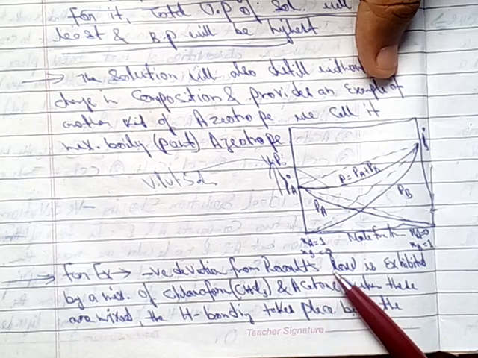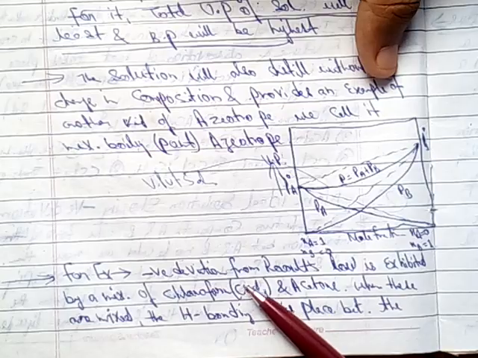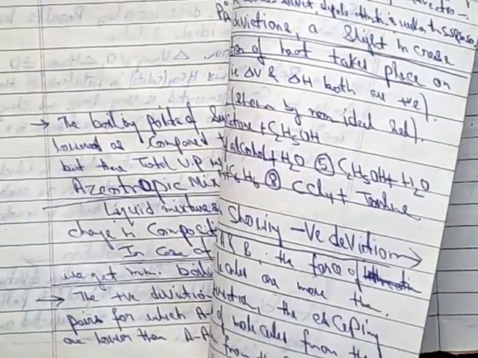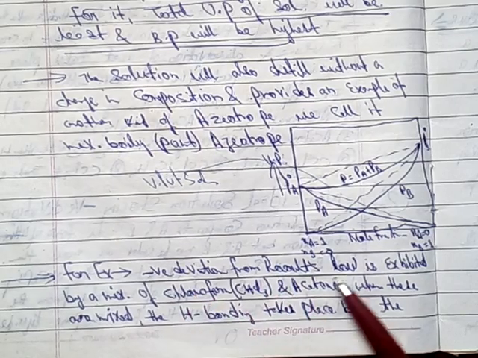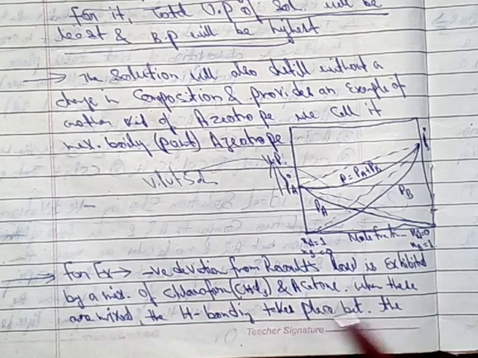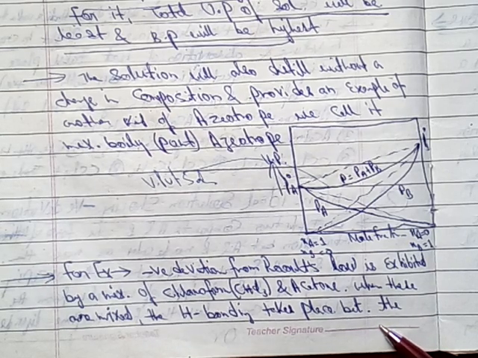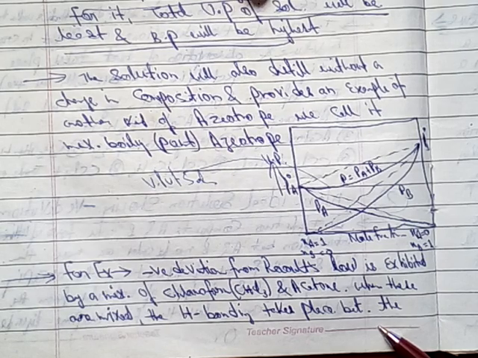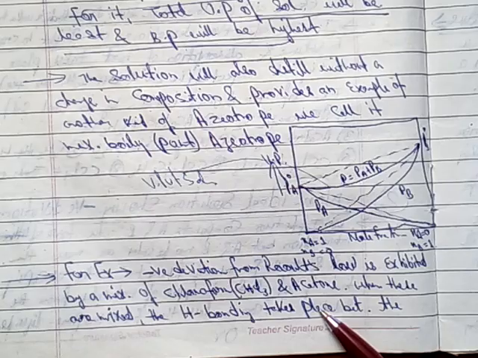In positive deviation we have seen that in ethanol hydrogen bond was already present. When we have taken the cyclohexane, the hydrogen bond gets broken in the ethanol. In the same way, just opposite of it, chloroform does not have hydrogen bond, and when these are mixed, hydrogen bond takes place, meaning there is no breaking of hydrogen bond. Here when we mix the two components, there is formation of hydrogen bond, so that leads to the increase in boiling point.